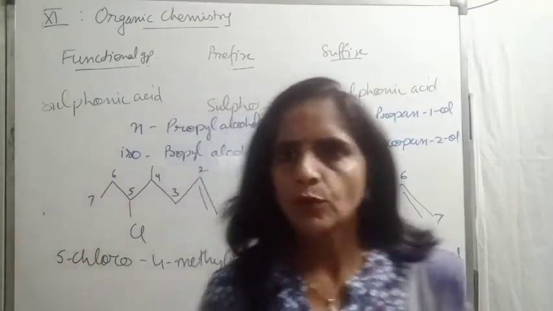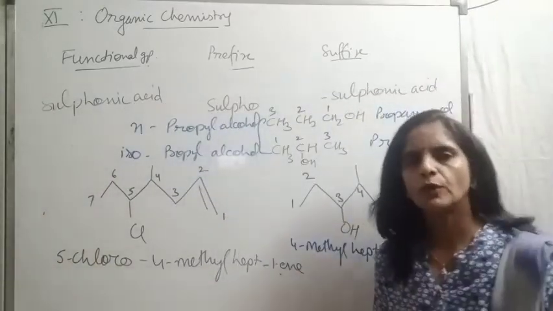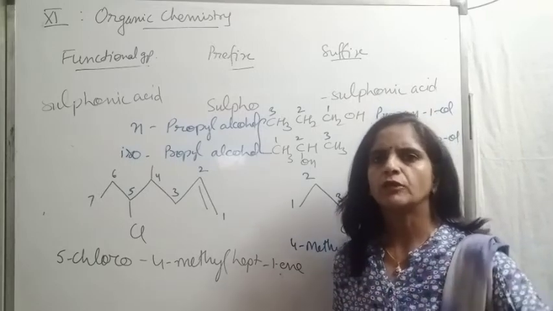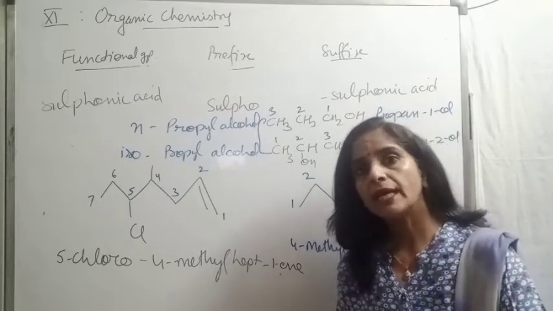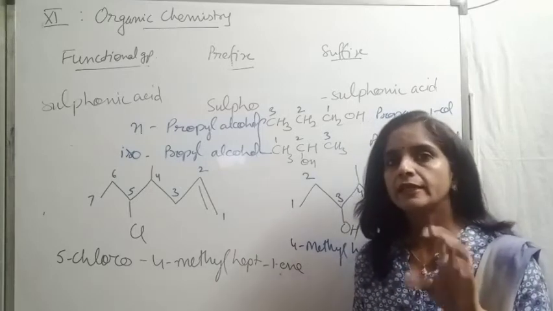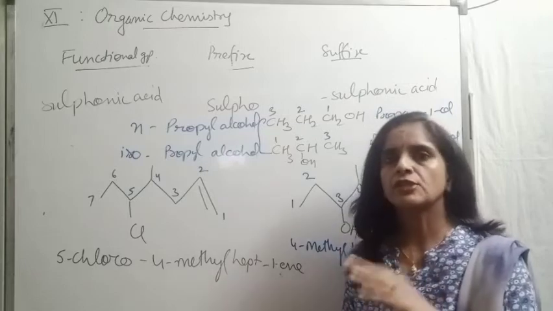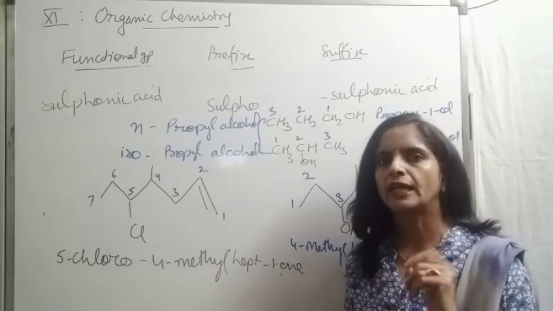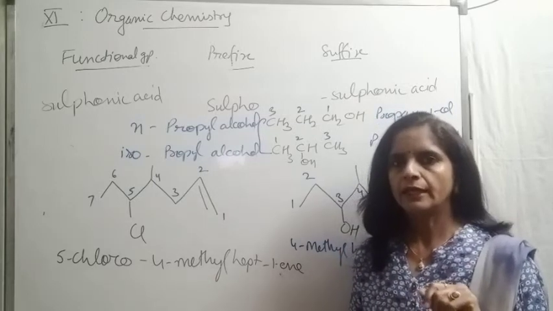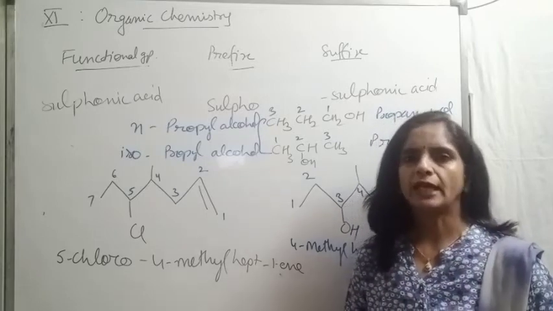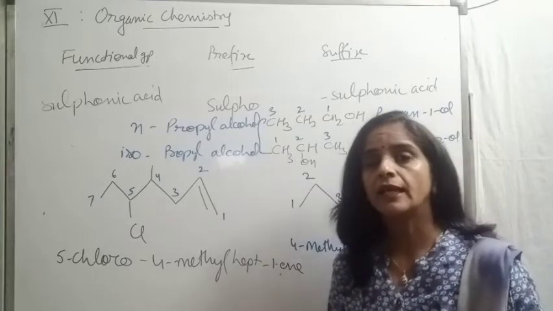Beta, common names are also important because generally the examiner never asks to write the common name of this particular compound. But yeah, they may ask in an indirect way, like if someone asks you to write the molecular structural formula for secondary butyl alcohol. Right? I am giving you an example, write the molecular formula of secondary butyl alcohol and butyl alcohol.